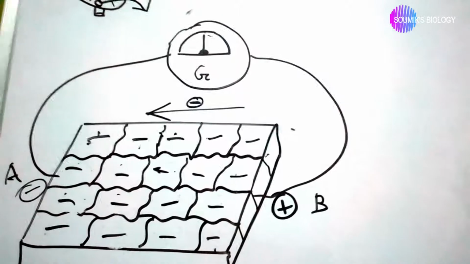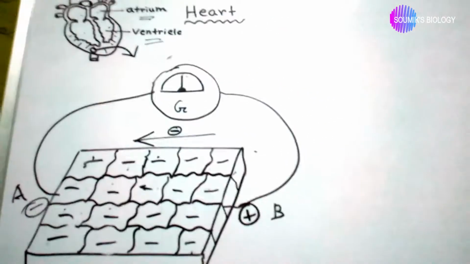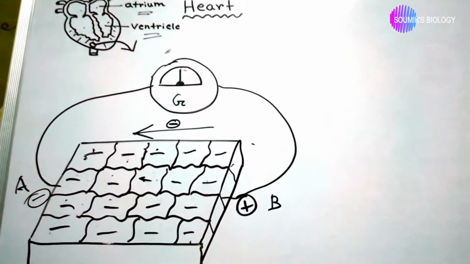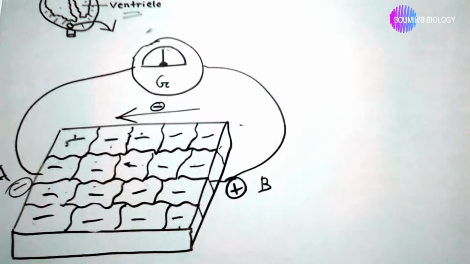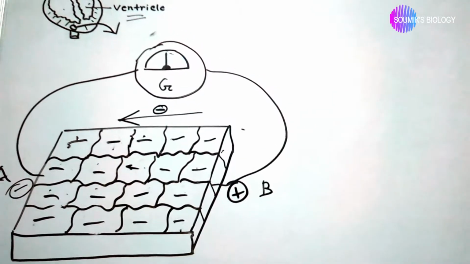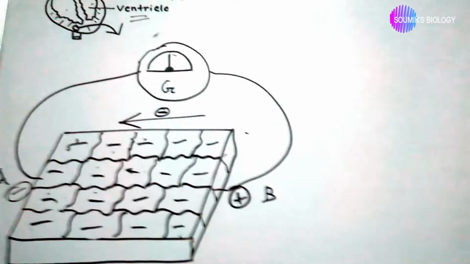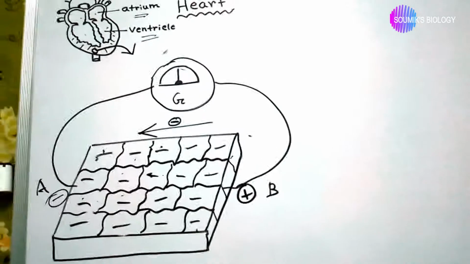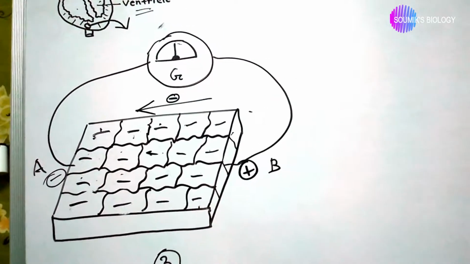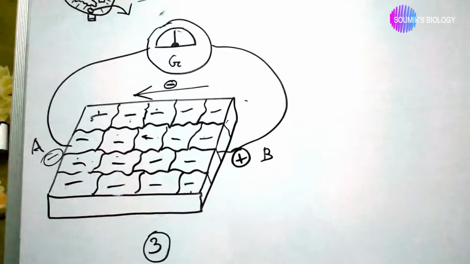Okay. By this concept, our heart or cardiovascular cells have an electrical activity or action potential that can be measured by a galvanometer. But what is the relation between galvanometer and ECG? I will tell you in the next video.